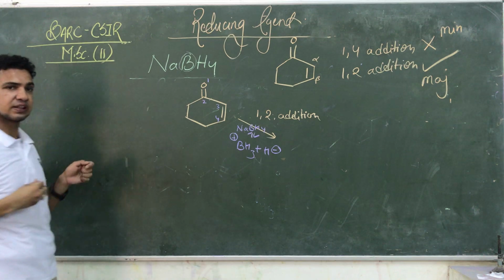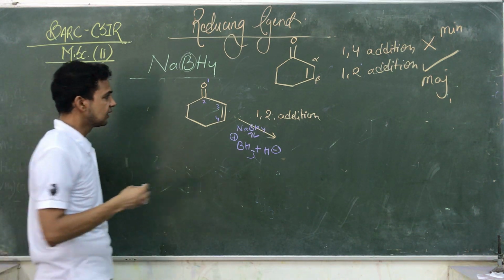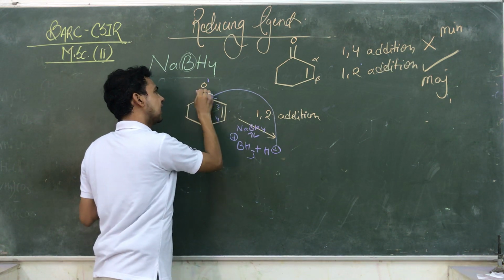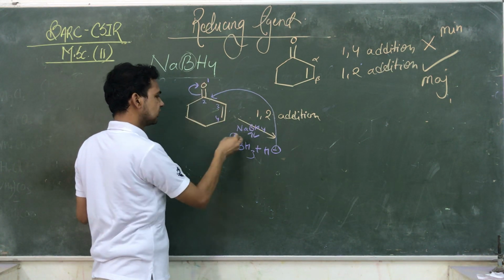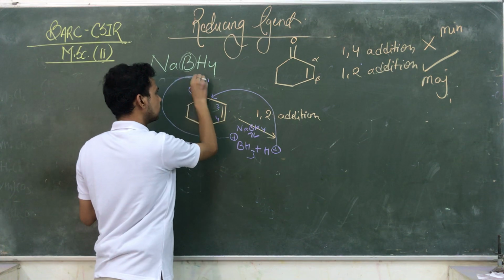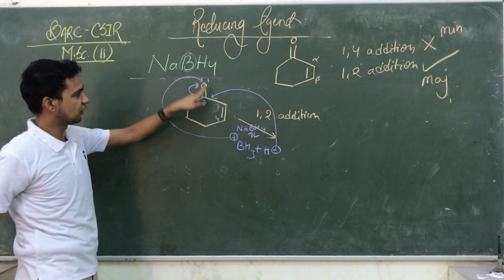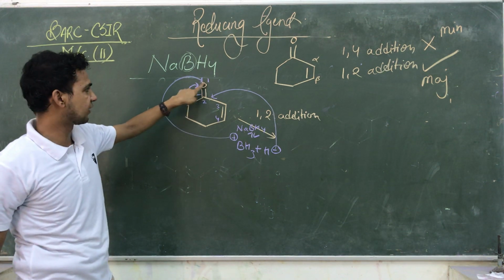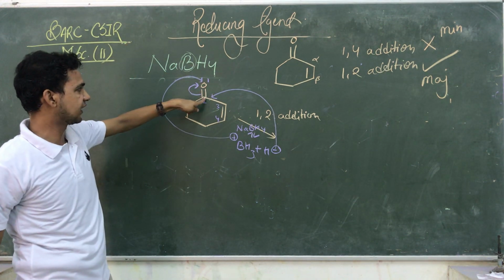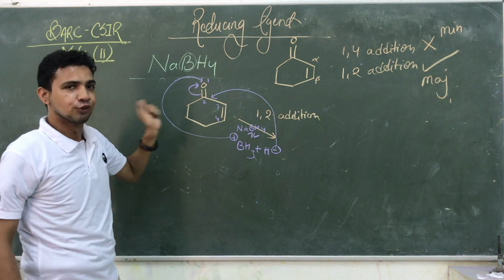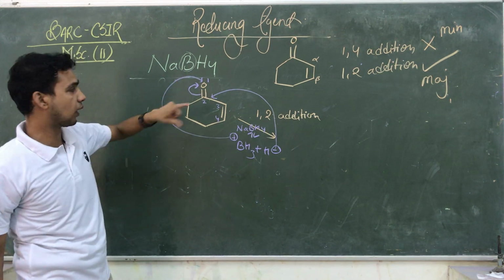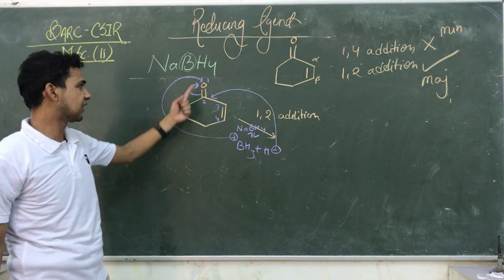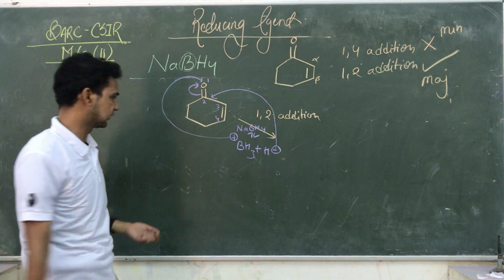I taught you this just before in the case of nitro compounds. Here the negative charge attacks the second position, this bond goes upward, and the positive attacks the O negative. The carbon attached to O is electron withdrawing, pulling electrons, so that carbon carries a positive charge. So addition happened at positions 1 and 2; 3 and 4 are not affected. That's why it is a 1,2 addition reaction.